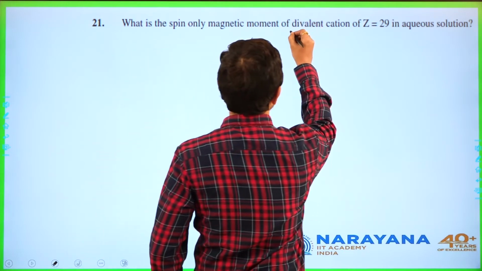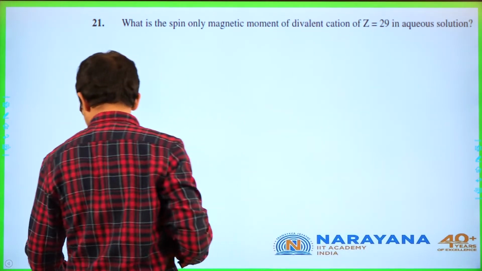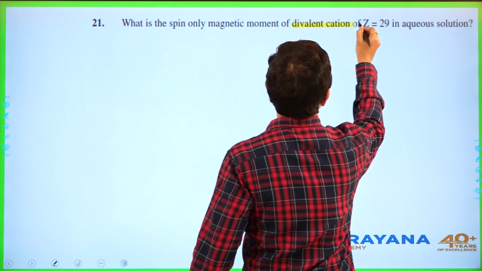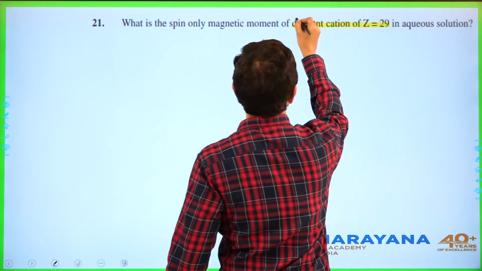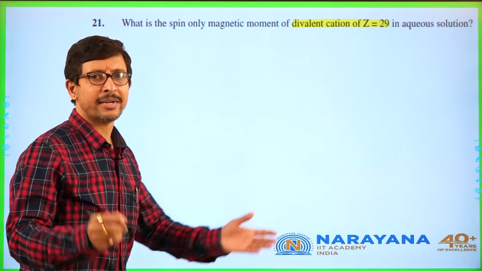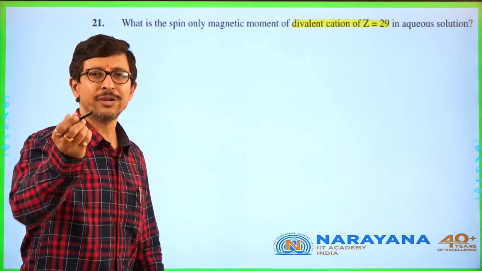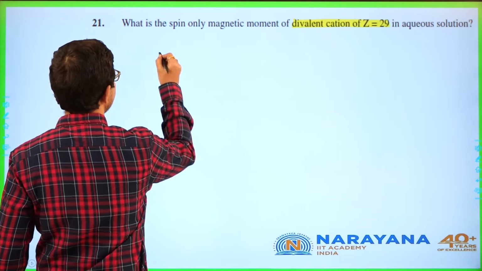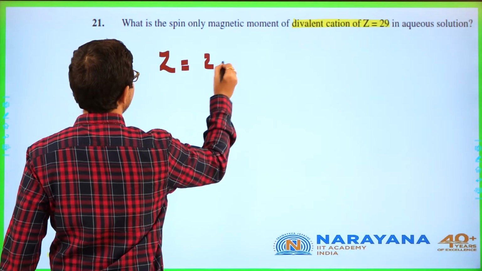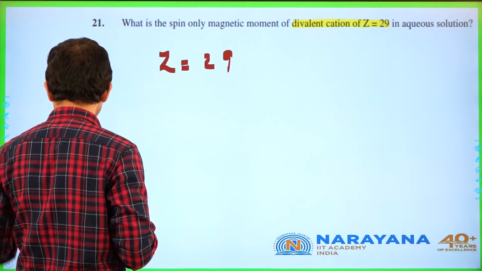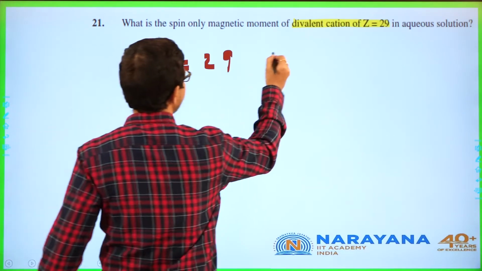They have given divalent cation, and here you need to consider the zinc in aqueous spin magnetic moment. Z is equal to 29. So Z is equal to 29 means you need to understand it is copper.